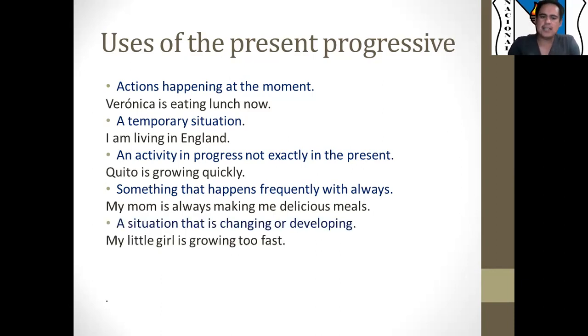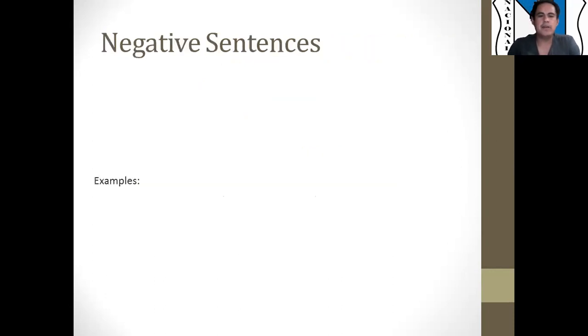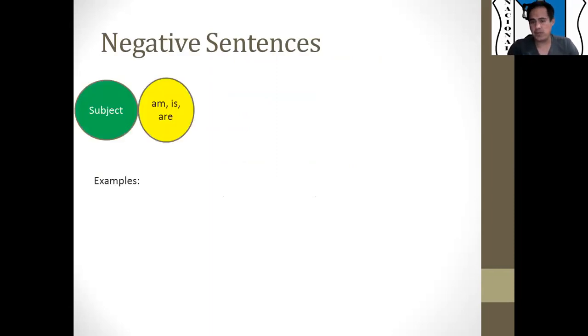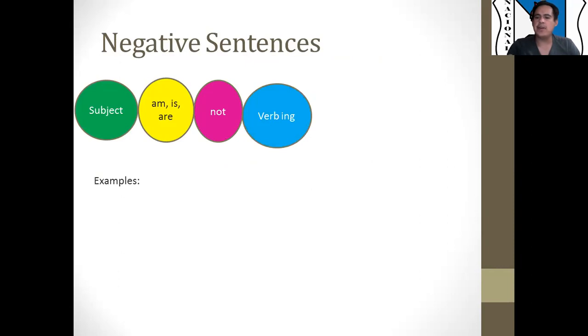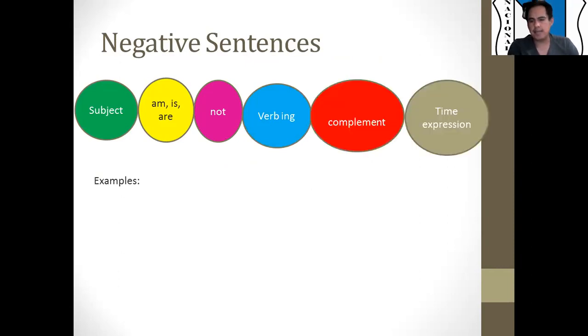A situation that is changing or developing. For example, say, my little girl is growing too fast. Okay, but also it's important to know how we make the positive sentences into negative sentences. So we need the subject, again, the verb to be, not. So in this case, we're emphasizing that it is a negative sentence: verb in gerund, complement, and the time expression.